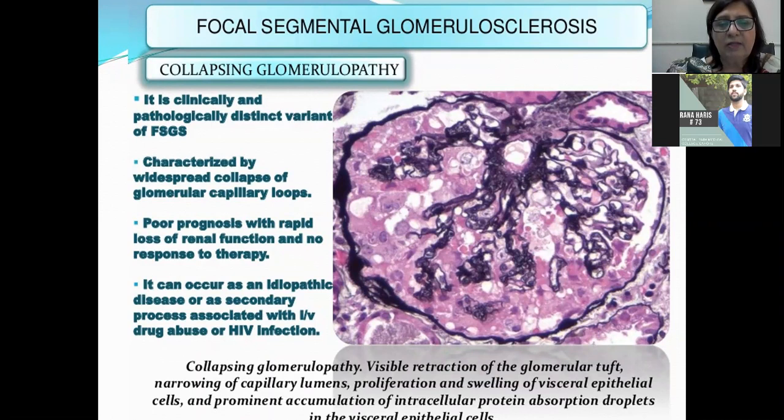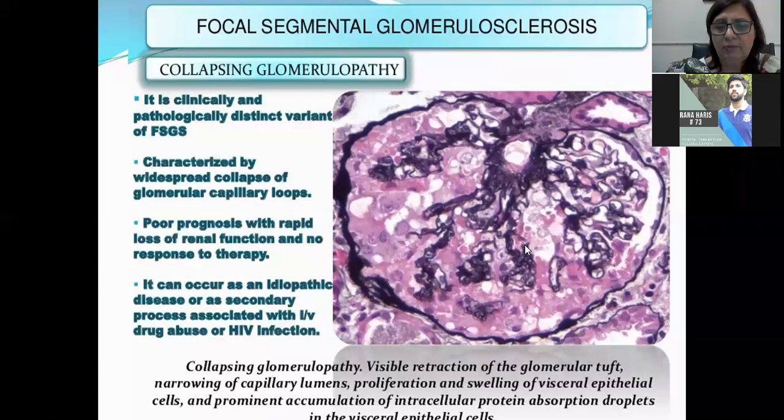It can occur as an idiopathic disease without any known cause, or can be associated with HIV, human immunodeficiency virus infections as well, or AIDS infection. So in collapsing glomerulopathy there is visible retraction of glomerular tufts. You can see there are no glomerular tufts present here.